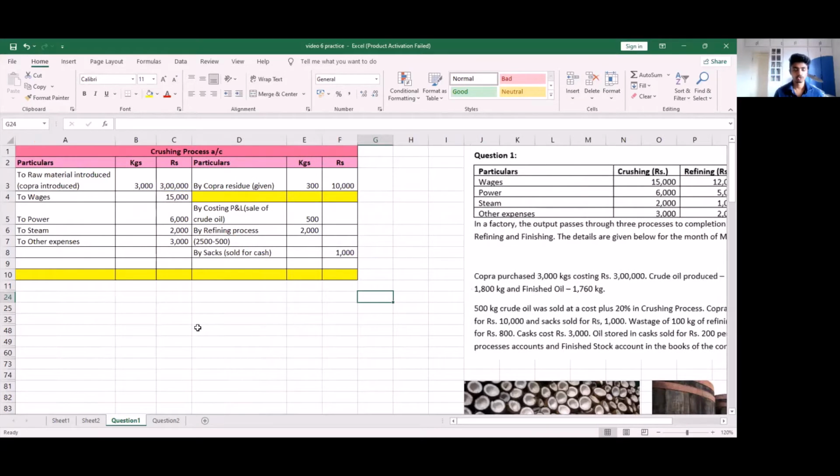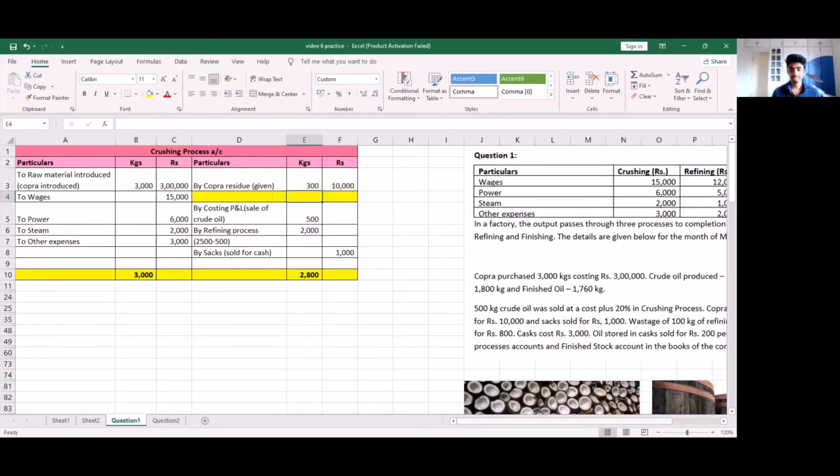Before we go on to find our cost per unit, let us first total the units to see if they are equal. So on our debit side, we have 3,000, which is the raw materials introduced. And on our credit side, we have the sum of 2,800. So we notice the difference of 200 kgs. Normally, with these 200 kgs, we will account for as abnormal loss.